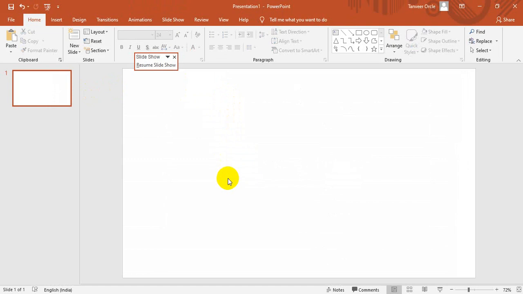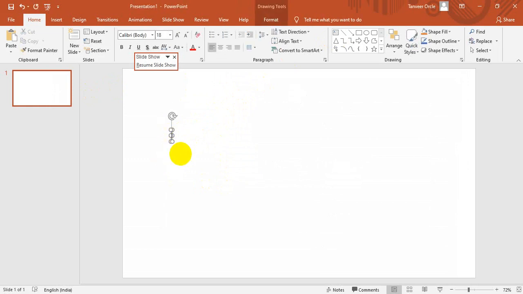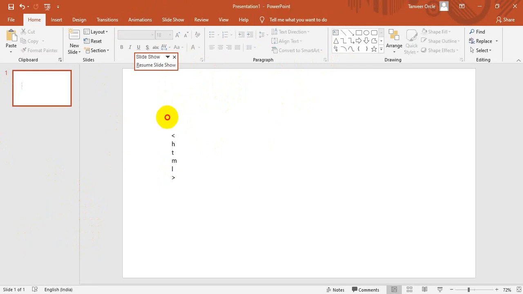What is an HTML tag? How can we write an HTML tag, what is the syntax, or what are the rules and regulations to write an HTML tag? I just want to show you. For example, first you have to write the less than and greater than signs, then inside that you have to write the name of the tag. My mouse is not working properly. What is happening?